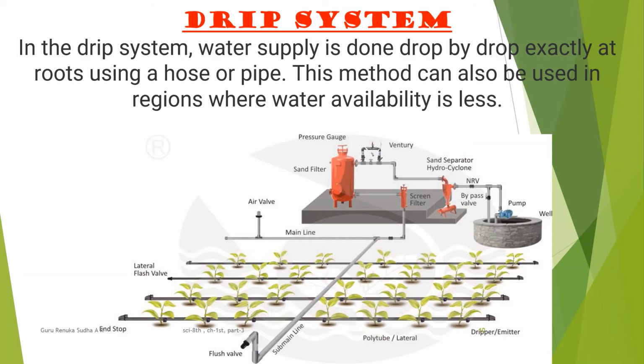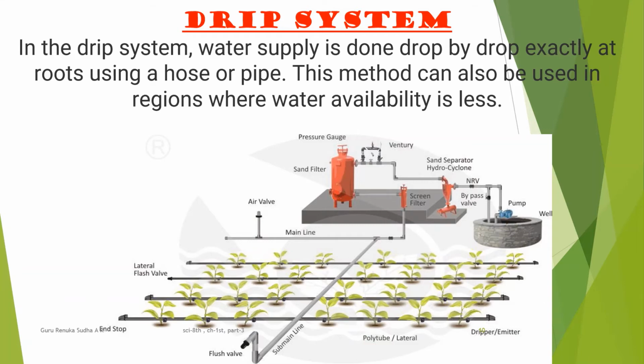So after observing this drip system and the sprinkler system, you can say that yes, the modern methods of irrigation help us to compensate for the disadvantages of the traditional methods. Yes, these two systems are very useful in areas where we face scarcity of water, that means water availability is very less. That's why we prefer to adopt these two modern methods of irrigation, the sprinkler system and the drip system.